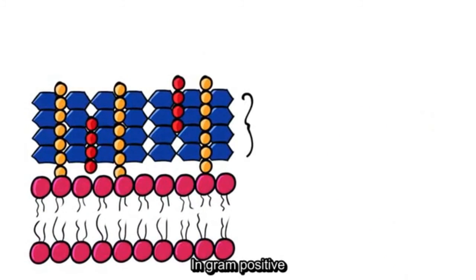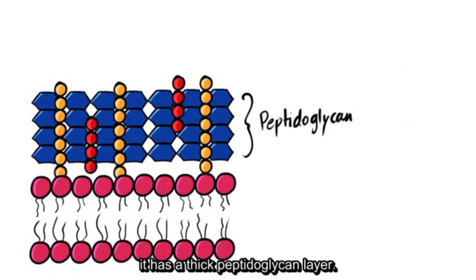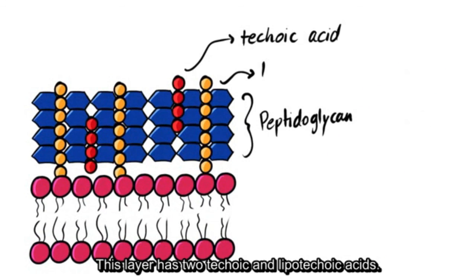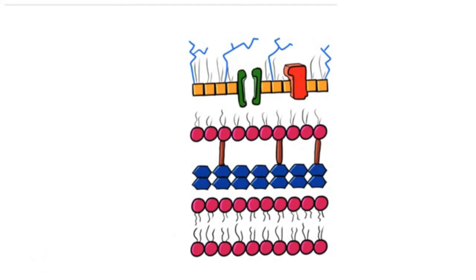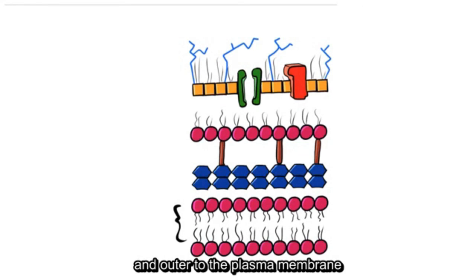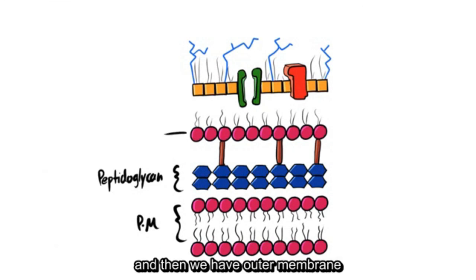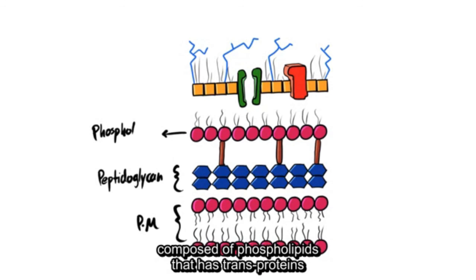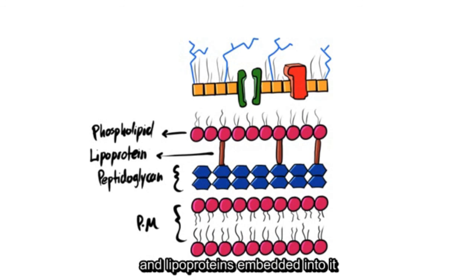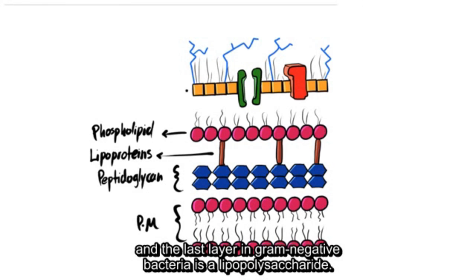In gram-positive, it has a thick peptidoglycan layer. This layer has teichoic and lipoteichoic acids. In gram-negative bacteria, outer to the plasma membrane, we have a thin layer of peptidoglycan, and then we have an outer membrane composed of phospholipids that has transport proteins and lipoproteins embedded into it. And the last layer in gram-negative bacteria is the lipopolysaccharide.